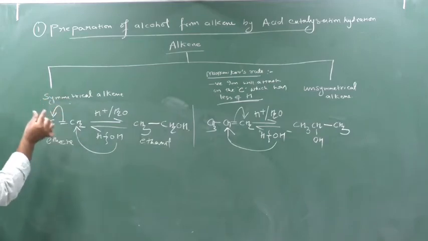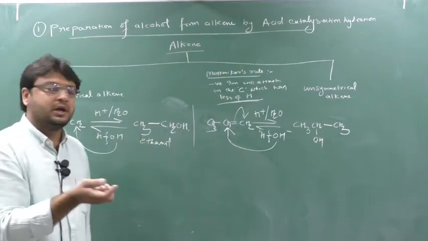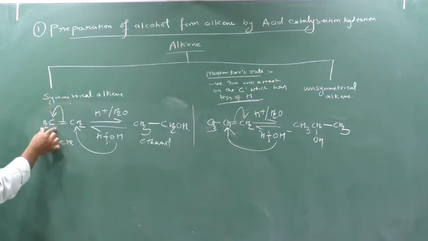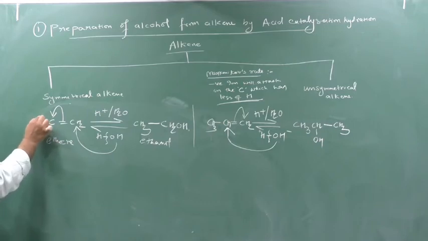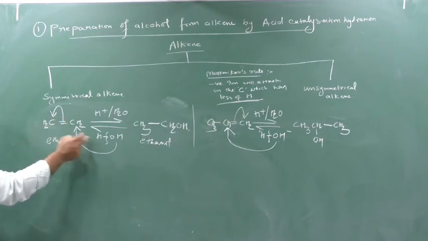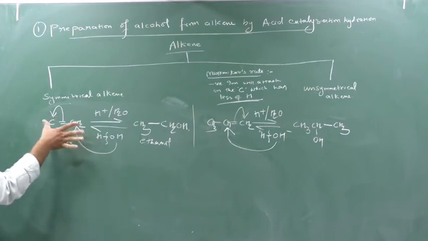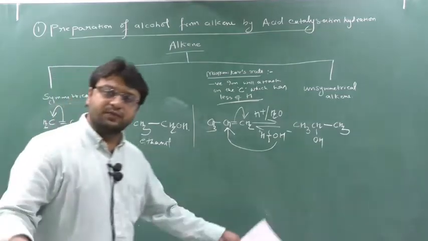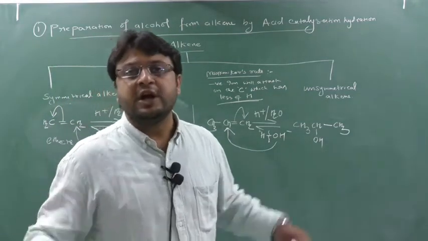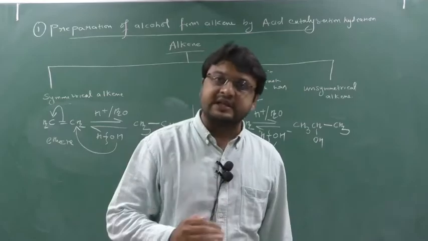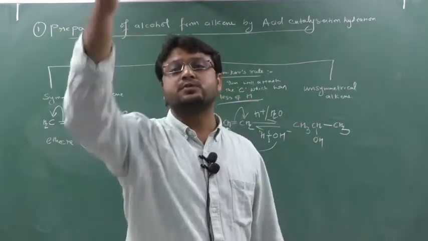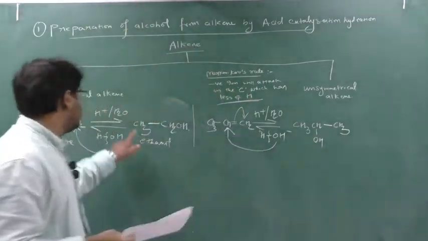Now this bond, which is a pi bond, contains what? Pi electrons. These electrons are accepted by this CH2. One who gains the electron creates a negative charge. So here CH2 will create a negative charge, but there is one H plus here. So this CH2 minus and H plus will form CH3. Valency is fulfilled. When valency is fulfilled, there is no need to put a charge. If valency is less, plus charge. If valency is more, minus charge. But here, if you see, the valency is fulfilled.